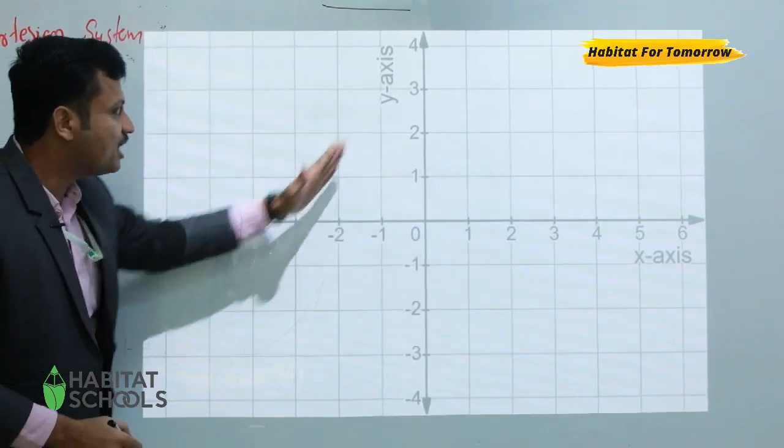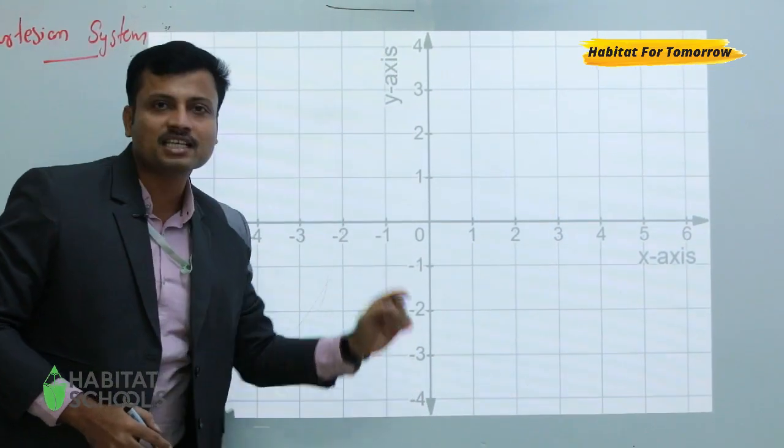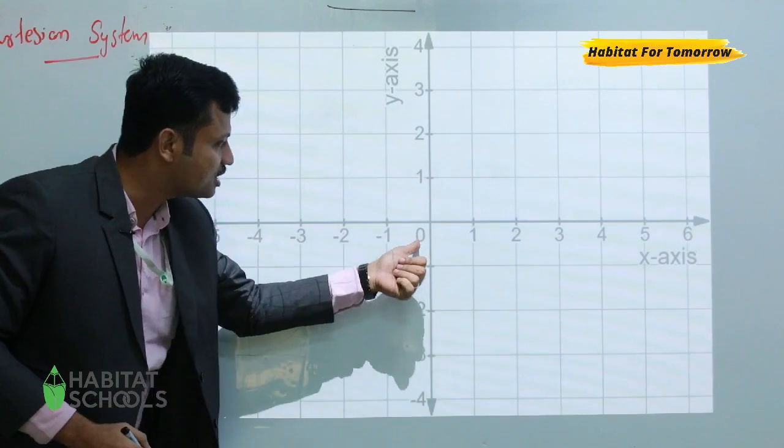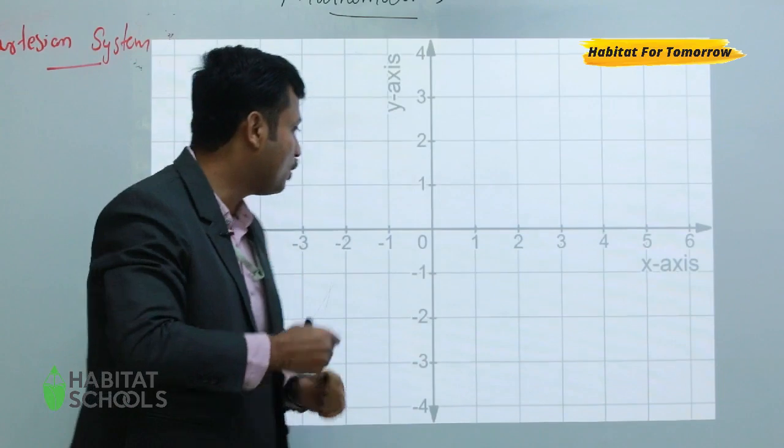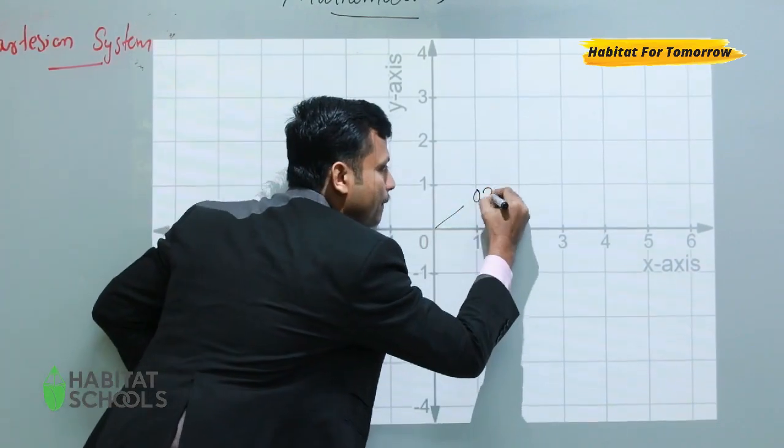The horizontal and the vertical line meet at a common point, that is 0. The name of the 0 is origin.